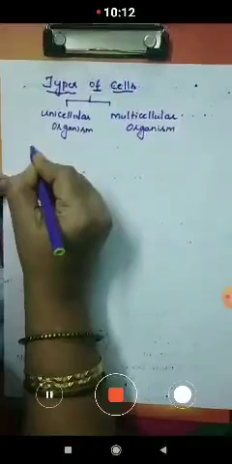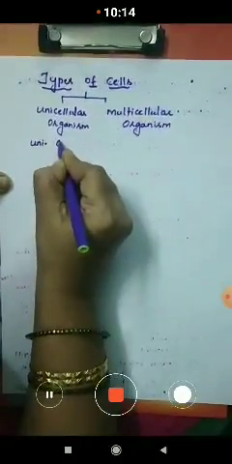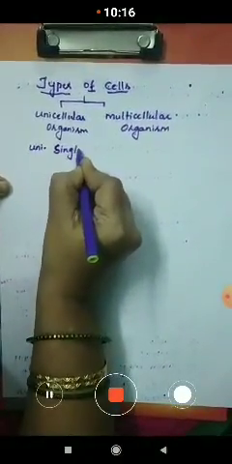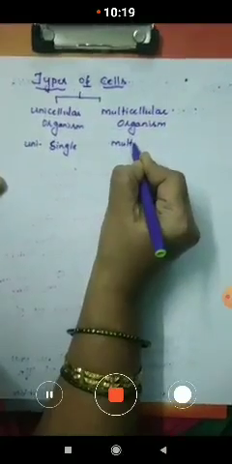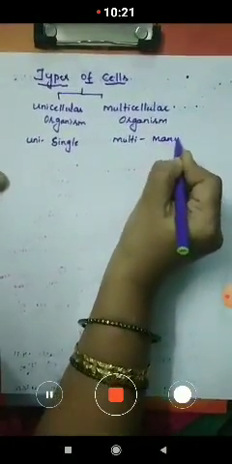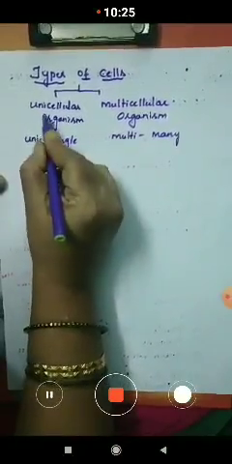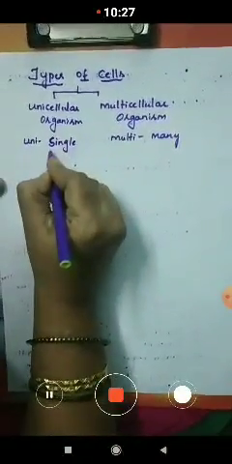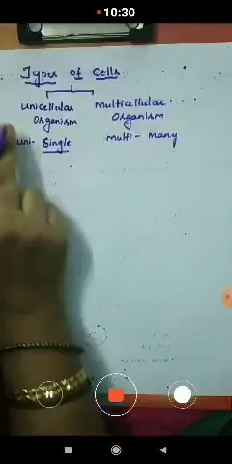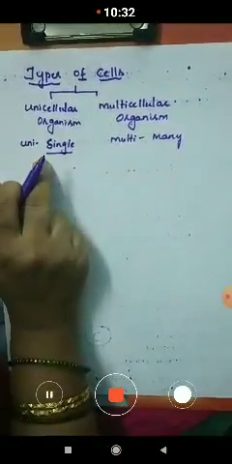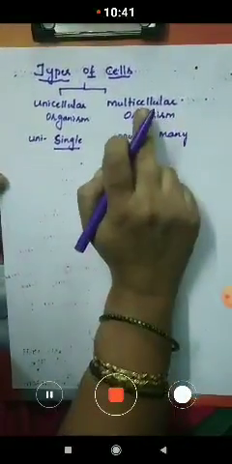Uni means single. Multi means many. The unicellular organism is only a single celled organism. We call them single celled organisms, and the organisms which are made up of many cells, many number of cells, we call multicellular organisms.